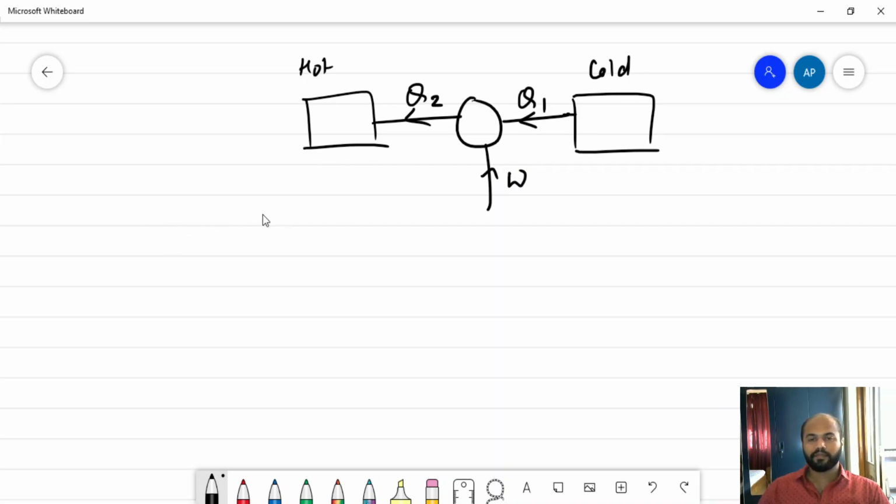This time, we talk about something called the coefficient of performance of this refrigerator. That is actually given by Q1, that is the heat absorbed from the cold reservoir, divided by the work done.